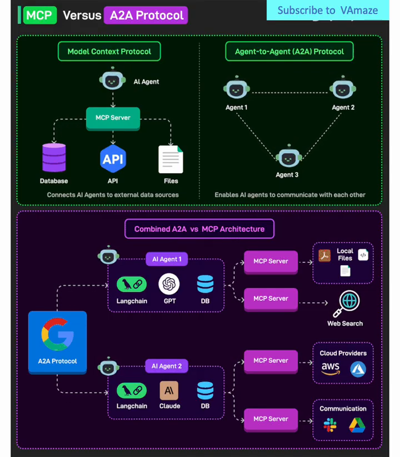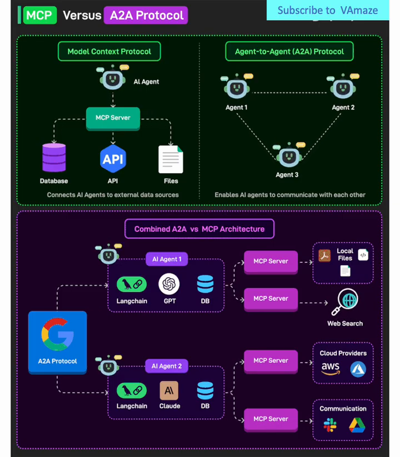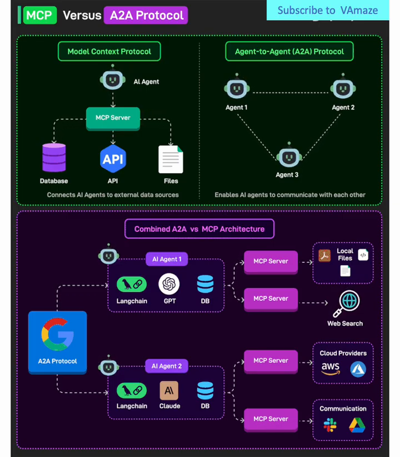Development complexity. MCP simplifies individual agent development but may limit flexibility. A2A increases agent complexity but offers greater capability potential. The combined approach requires the most sophisticated development expertise but provides maximum capability.